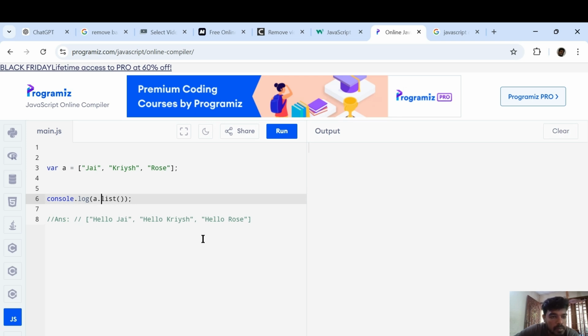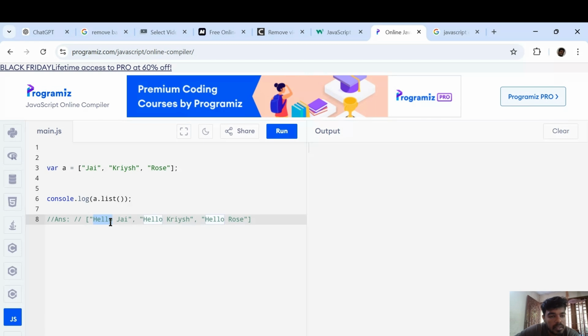So how can we do this? Here we need to concatenate the string hello with each and every string in that array, right? There are several ways to do this. You can use a for loop, iterate over all the values in this array, and concatenate the string.